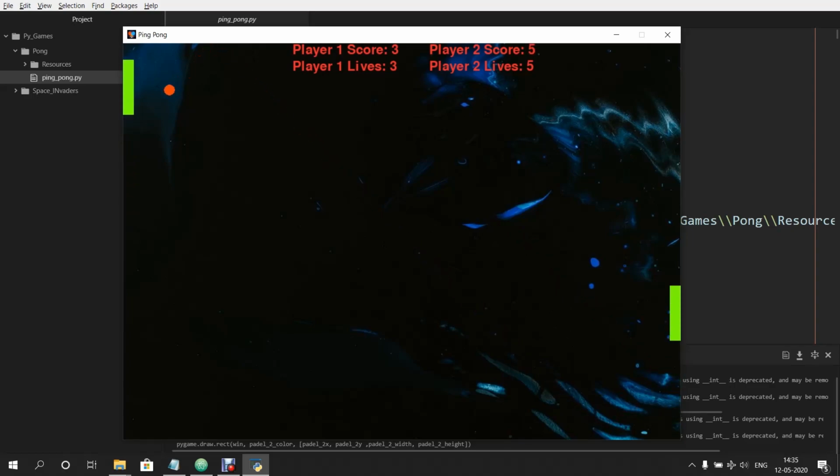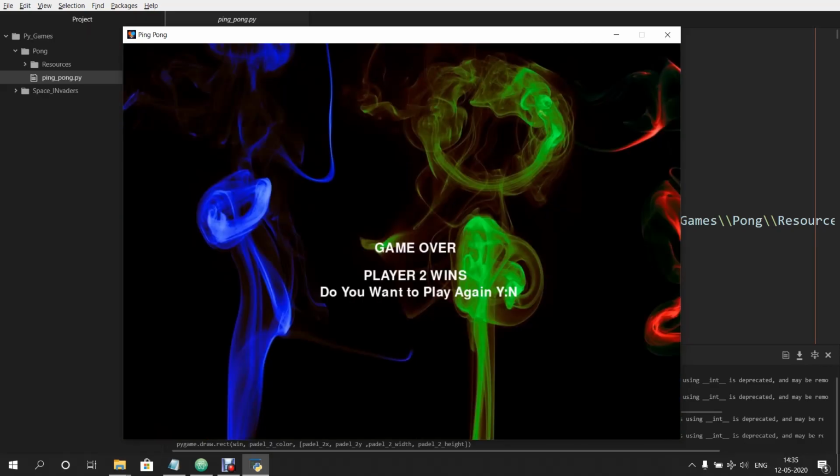I'm playing because I want to show you that if both the players reach a score of 5 or greater, then the primary ball color changes and you get one more ball to play with. This increases the difficulty level, and that's what I have made it for. You can create another event for the ball to move faster as it hits the boundaries or the pedal. But that becomes really tough to play with, because after a minute or so it becomes really difficult to control the ball because it is very fast and you will lose. Hence I just increase the number of balls, and that makes it easier to play with than the speed.